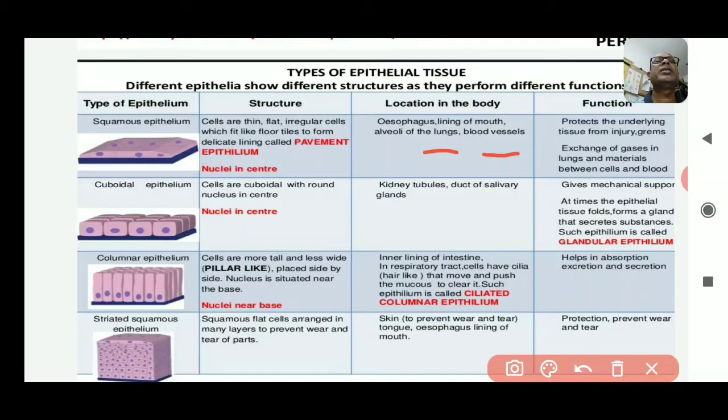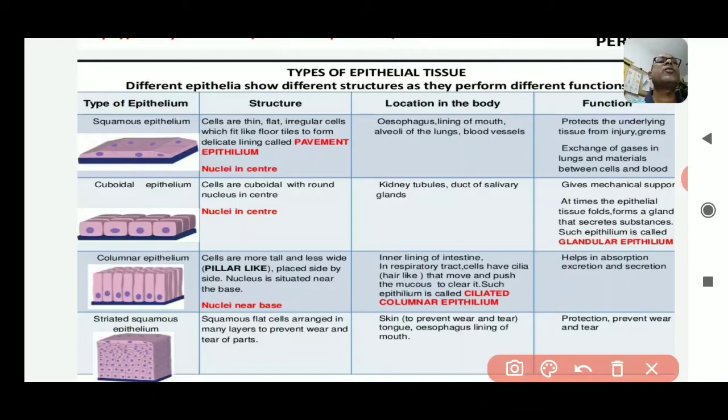That means squamous epithelium is present in the esophagus, meaning the food pipe, the lining of the mouth, the inside of the buccal cavity, and the alveoli of the lungs. As I have told you, lungs have alveoli, the exchange organ, and they may be present over this exchange organ as a covering. And then blood vessels.